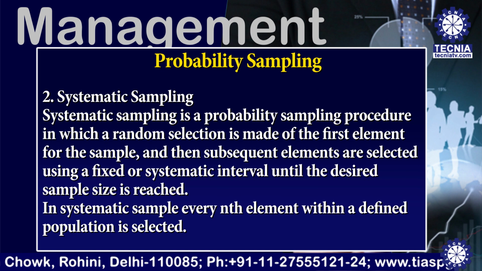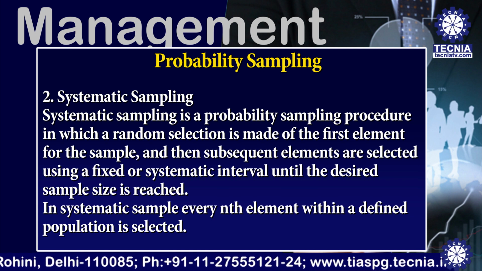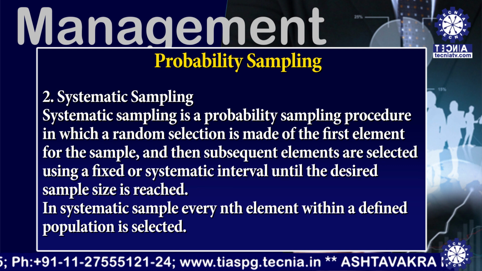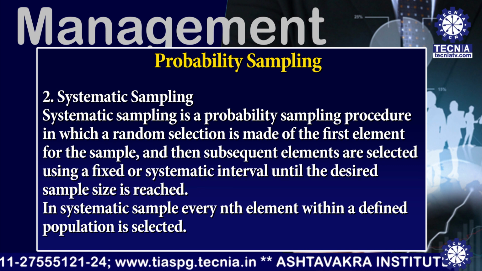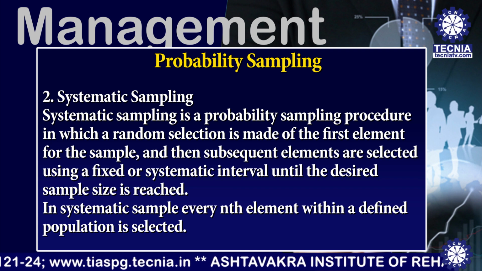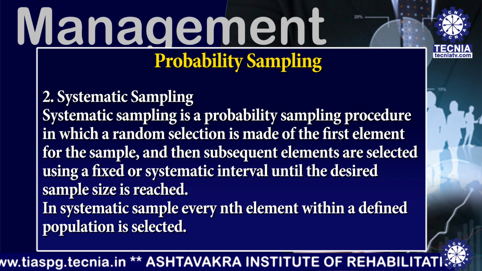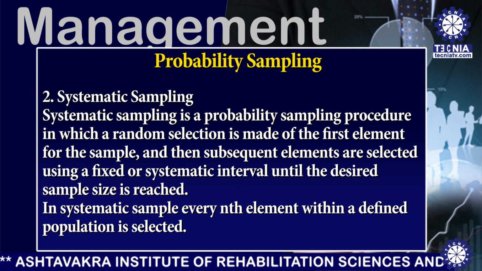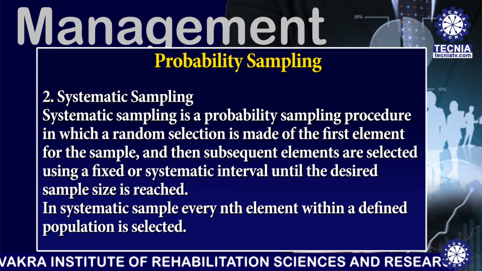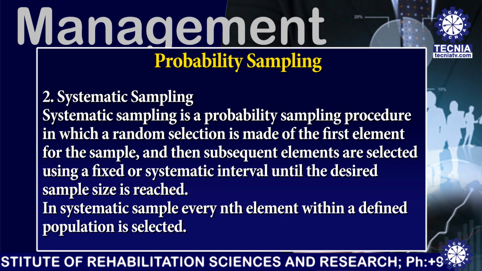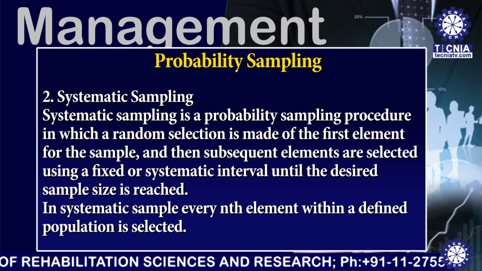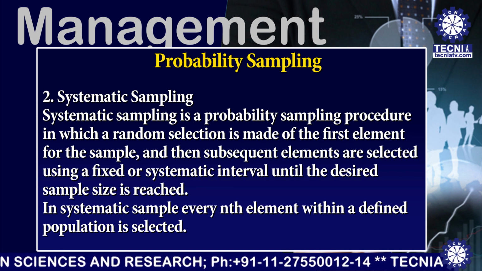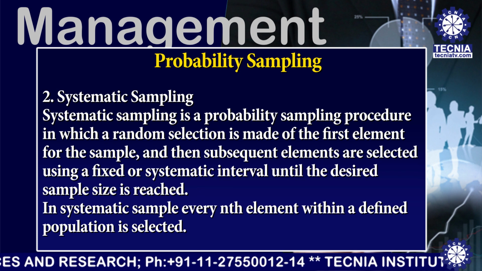The second type of probability sampling is systematic sampling. It is a probability sampling procedure in which a random selection is made of the first element for the sample, and then subsequent elements are selected using a fixed or systematic interval until the desired sample size is reached. In a systematic sample, every nth element within a defined population is selected.